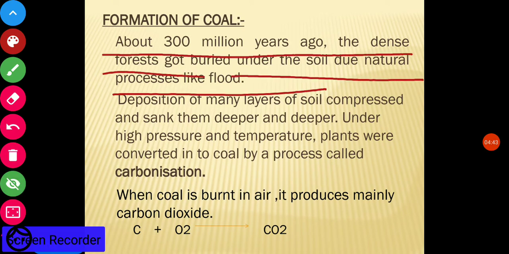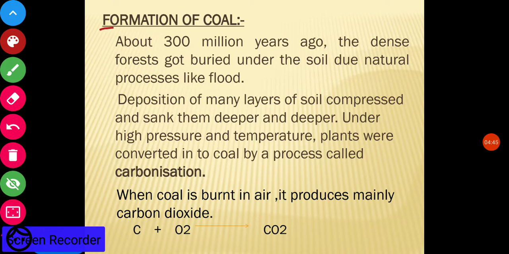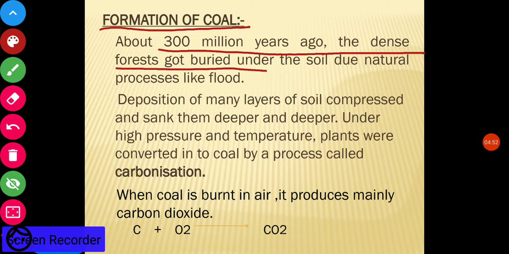Now, formation of coal. How is coal formed? About 300 million years ago, dense forests got buried under the soil due to natural processes like floods. When a flood comes, many trees and forests get buried under the soil, due to earthquakes or other natural calamities.